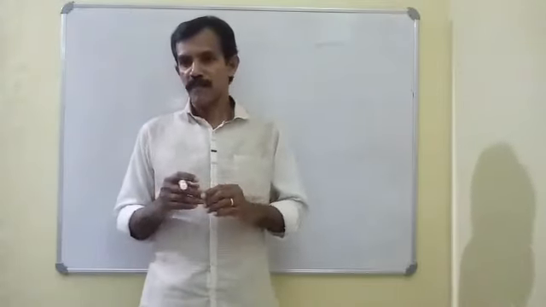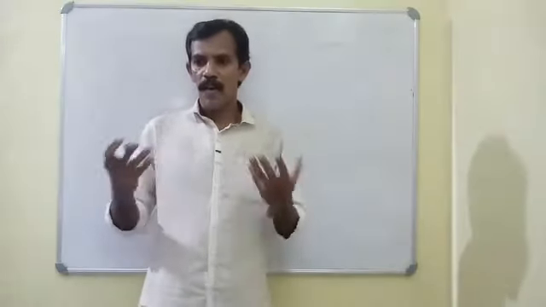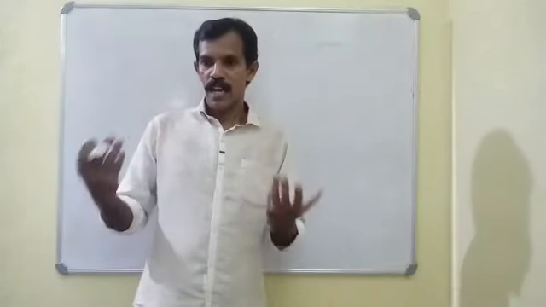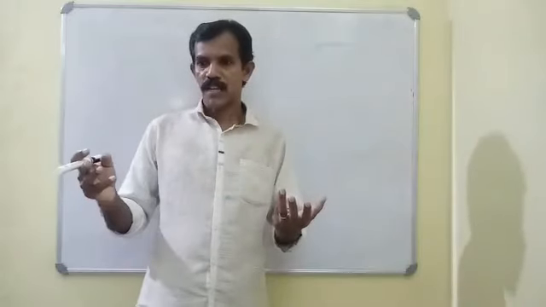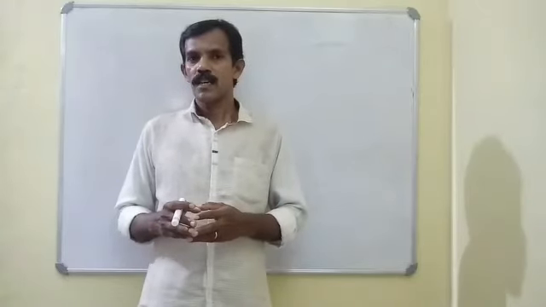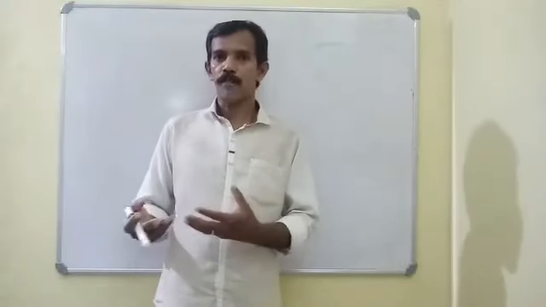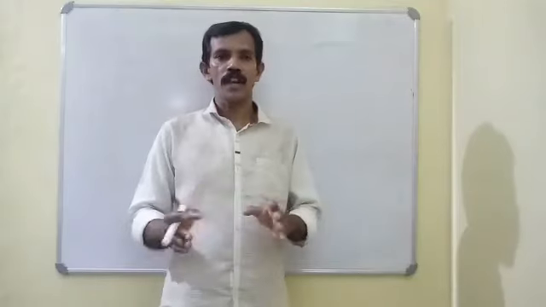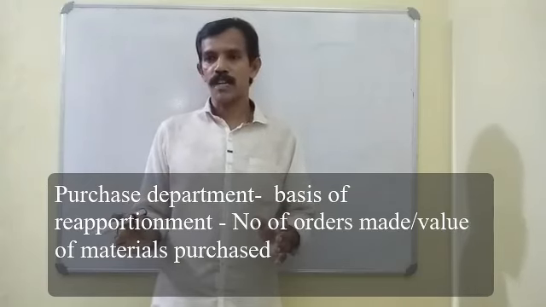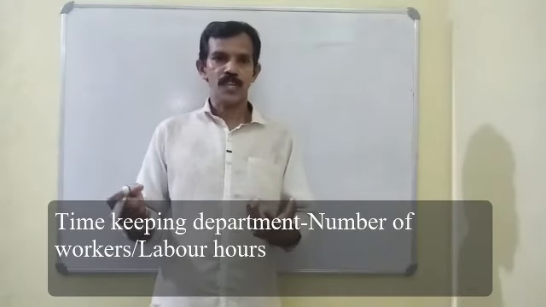Our main service departments are purchase department, timekeeping department, accounts department, powerhouse, repair and maintenance, then canteen, then labor welfare, then inspection. All these departments are service departments, we know. Then we see what base we use at the time of reapportionment of these service department overheads to production departments. In case of purchase department, our basis for apportionment is number of orders made or value of materials purchased.